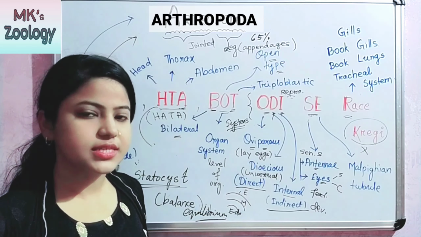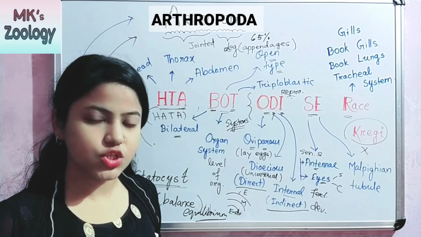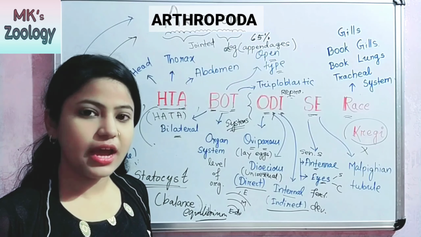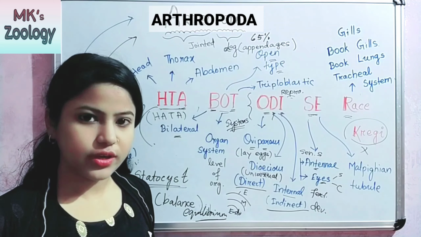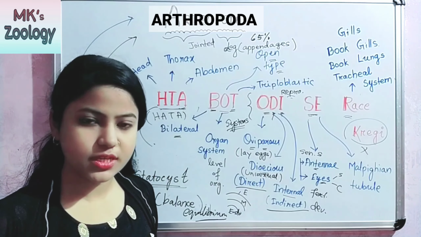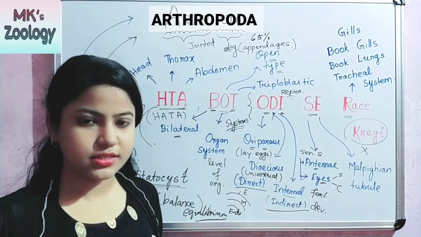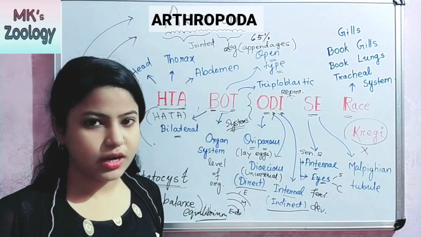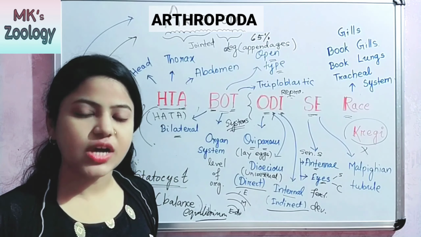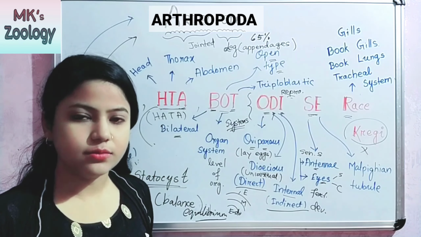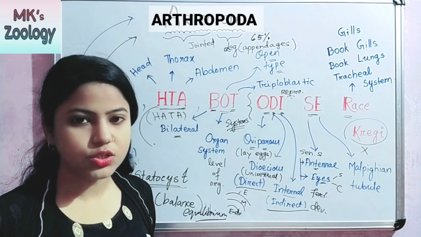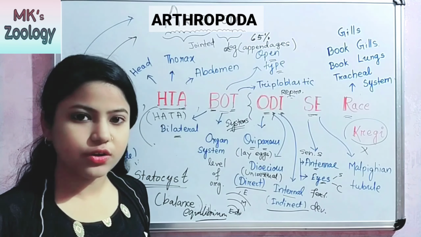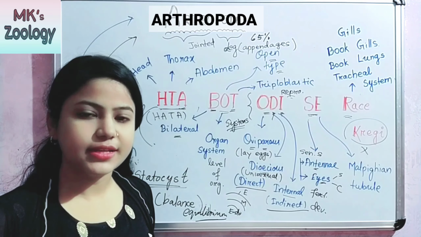Here S means sensory system, and in sensory system, sensory organs are present. The sensory organs are antenna and eyes. Okay, you may have seen in prawn, antenna is present, and then the next one is eyes. Eyes are of 2 kinds. Okay, first one is simple, and the second one is compound eyes. Statocyst is present, which help to maintain the balance of the body or to equilibrium. Okay, the work of statocyst is to maintain the balance of the body.